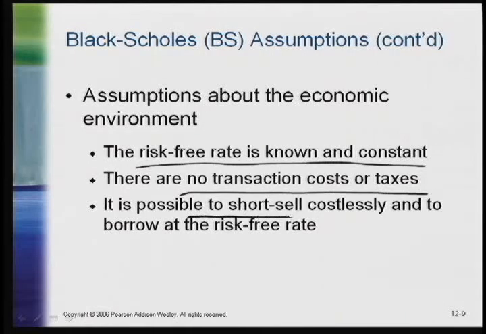Finally, Black-Scholes assumes that we can both borrow or lend at the risk-free rate. We assume that we can do long positions and short positions in Treasury bills effectively, and that's often not a bad assumption, at least not for the institutional brokers. Institutional brokers, who one can argue are a big part of the arbitrage activities in the market.